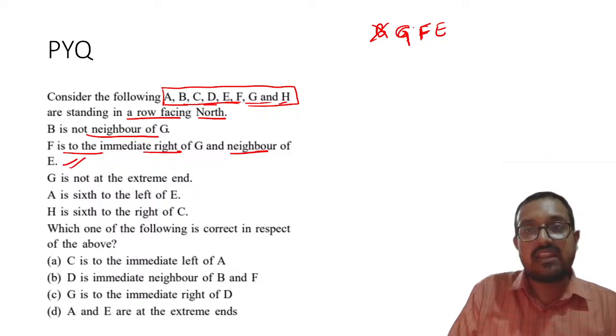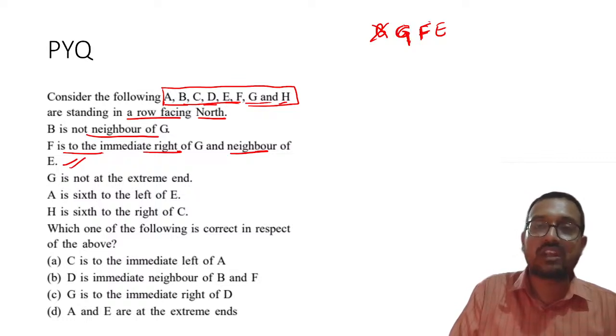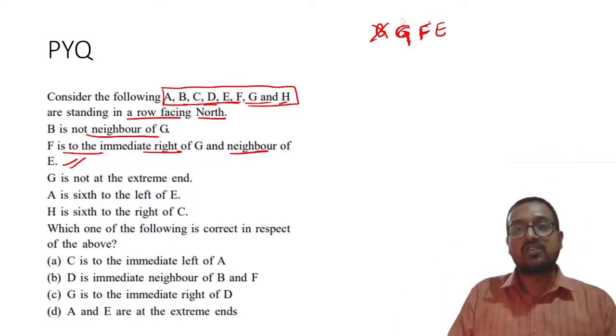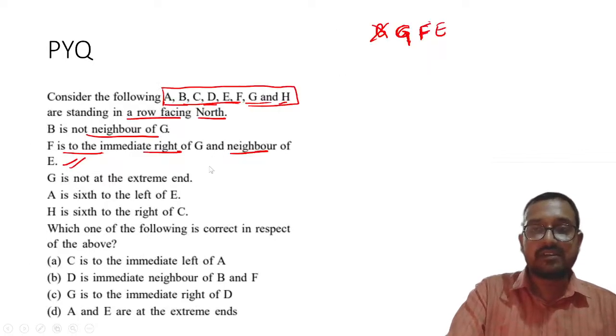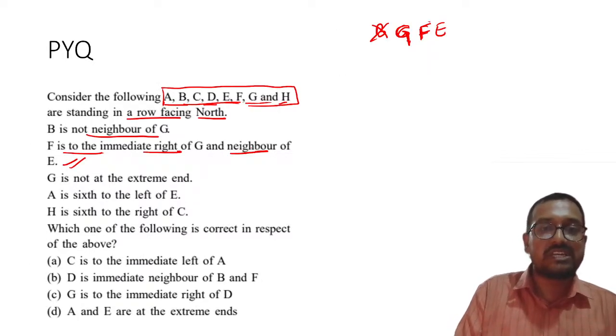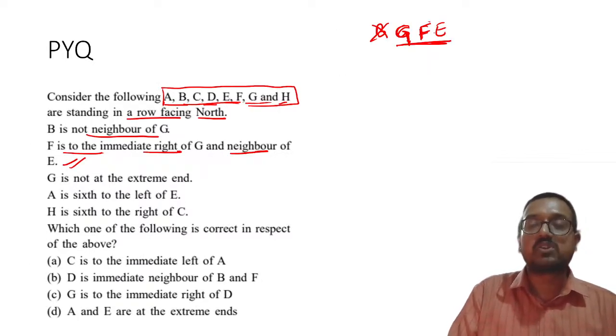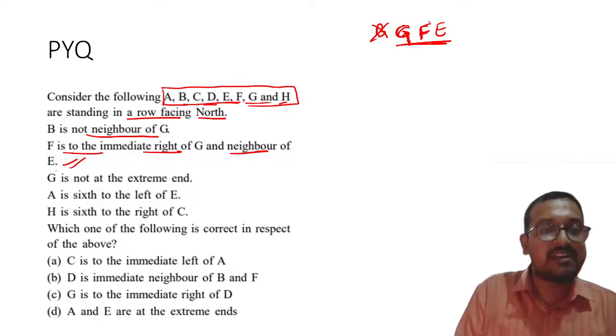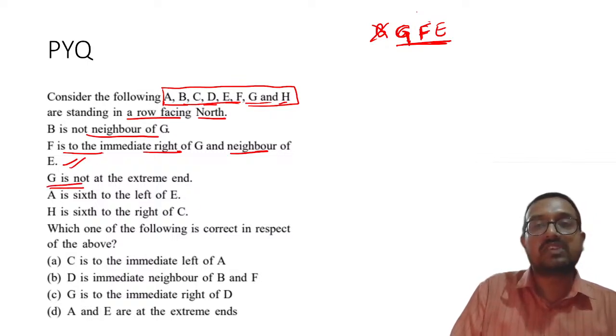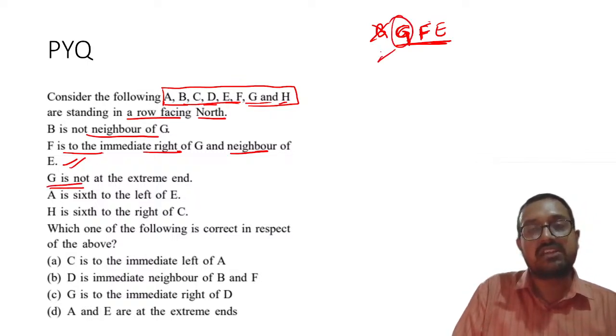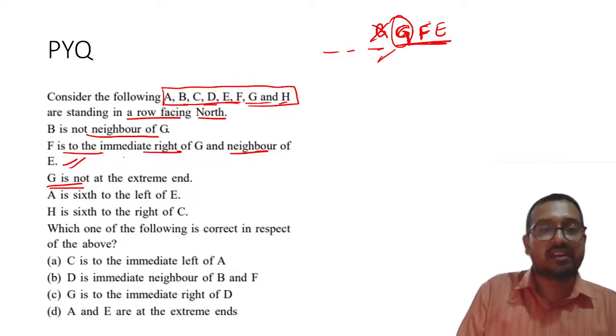So F is on the right side of G, the immediate right, and a neighbor of E. So the position of G, F, E is fixed. I hope that is clear. G is not at one of the extreme ends, so G is not at the extreme end. There will be some person over here.